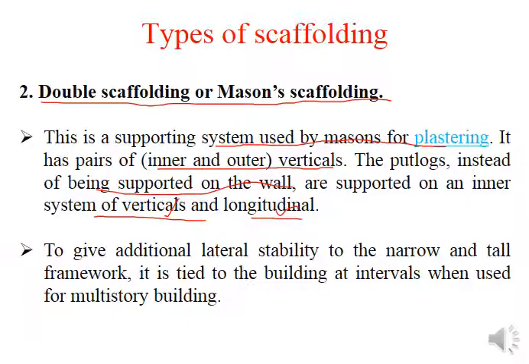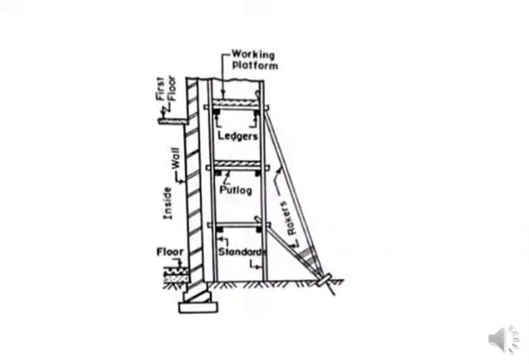To give additional lateral stability to the narrow and tall framework, it is tied to the building at intervals when used for multi-story buildings. Here in this figure you can see the wall cross section, and these are the two sets of standards.